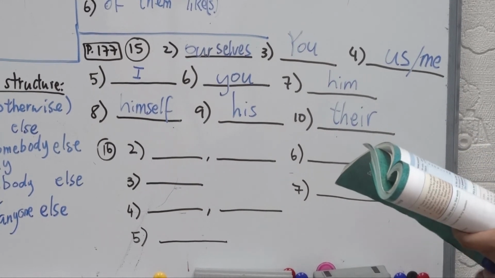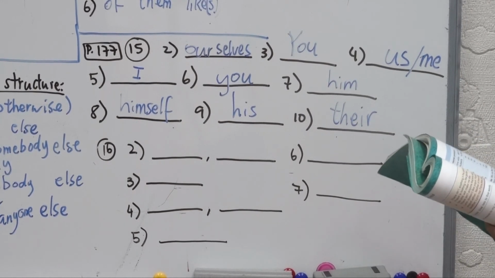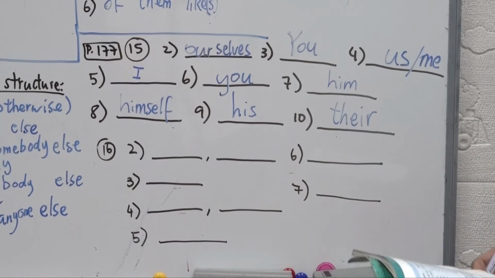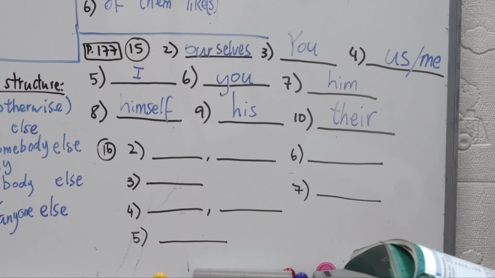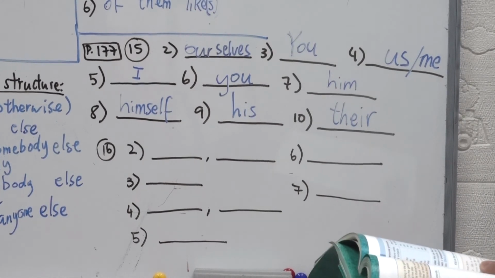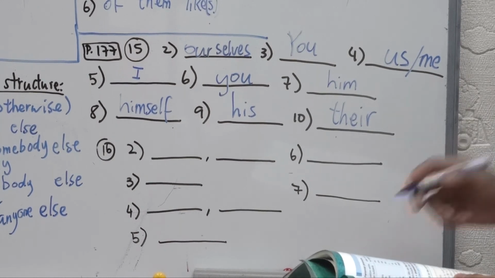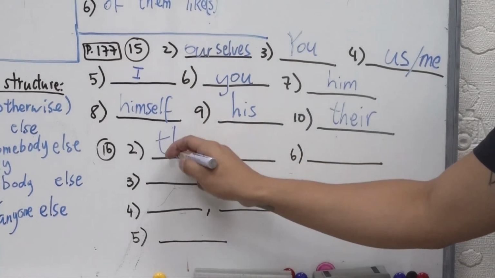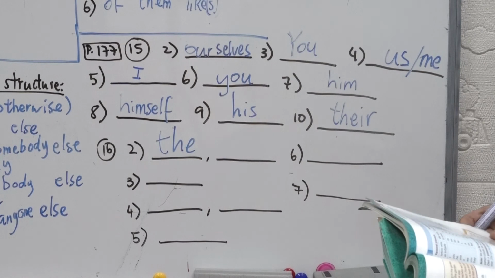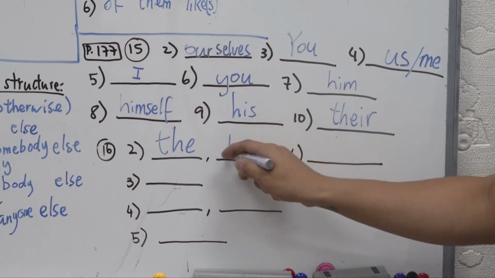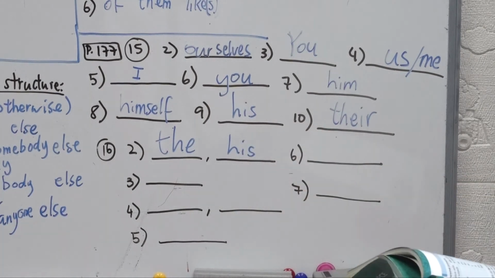Okay. Number 16. Fill in the gaps with the or a possessive adjective. Number 1 has been given to us, on the nose. Remember, not a possessive adjective. We're talking about parts of body, right? So she patted him lightly on blank shoulder. Part of body again. So it should be the shoulder, right? To get attention. His attention, right? Attention belongs to him.